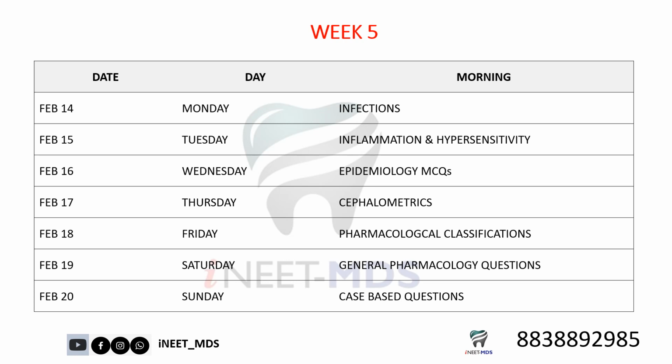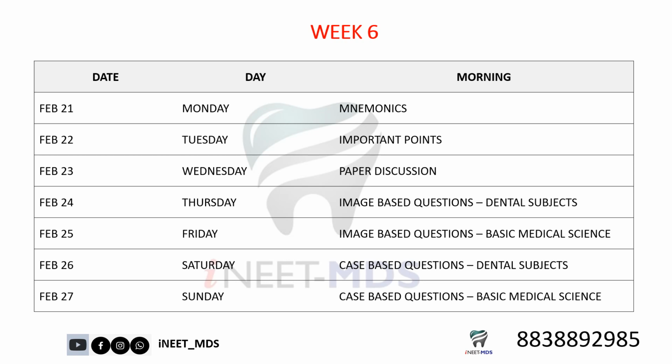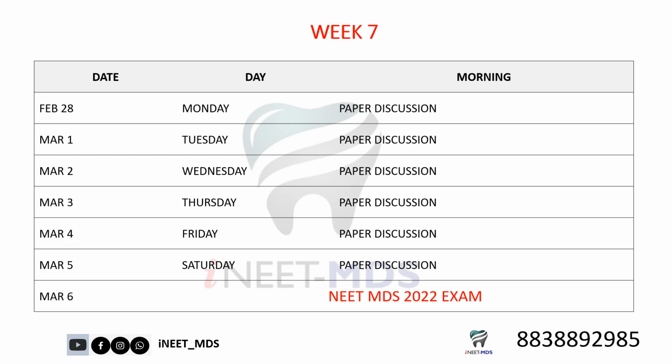That discussion will start from week 5, and from week 6 onwards we'll have the previous year paper discussion, then some image based questions and case based questions, and in the last week of your preparation you will have complete examination paper discussion. Mostly the previous year NEET, AIIMS and PGI paper discussions will take place during the 7th week.